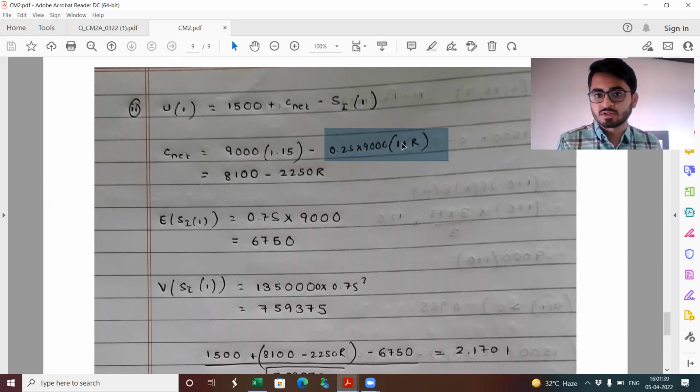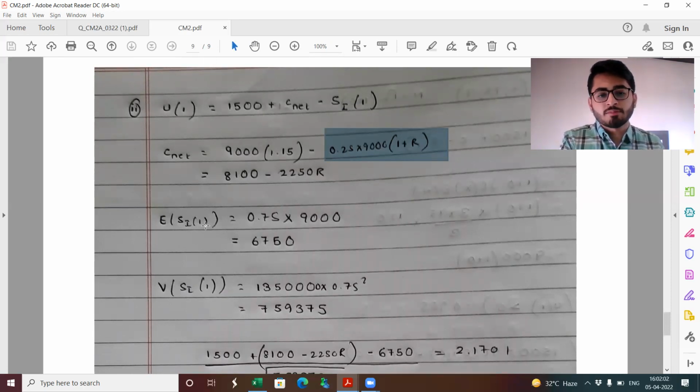Ceded is a typical term which you might have heard if you're working in corporate, or a term which you would be listening to. The amount being reinsured is also sometimes referred to as the amount being ceded. Into 1 plus R, where R is basically nothing but the premium loading which the reinsurer is using. So this is coming out to be 8100 minus 2250 R.